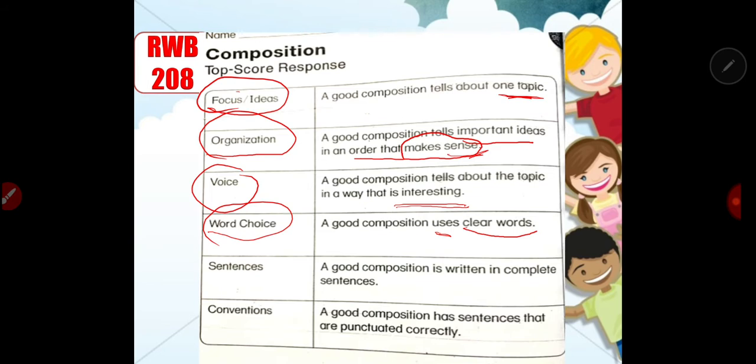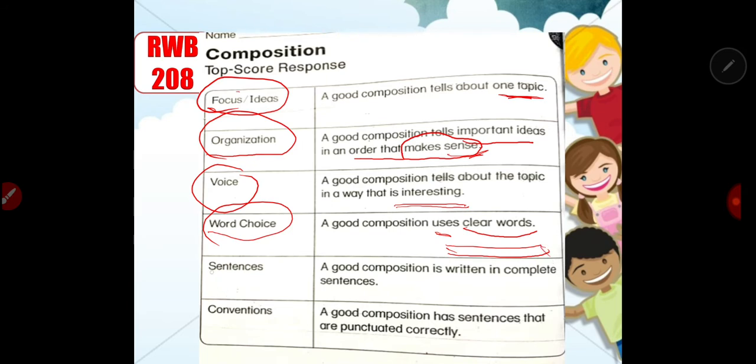So when writing this composition, you are the author. So the readers are, for example, me and the other students who are going to read your composition. Next one. So that is word choice. So clear words. Don't go around the bush. You have to write a composition direct to the point.